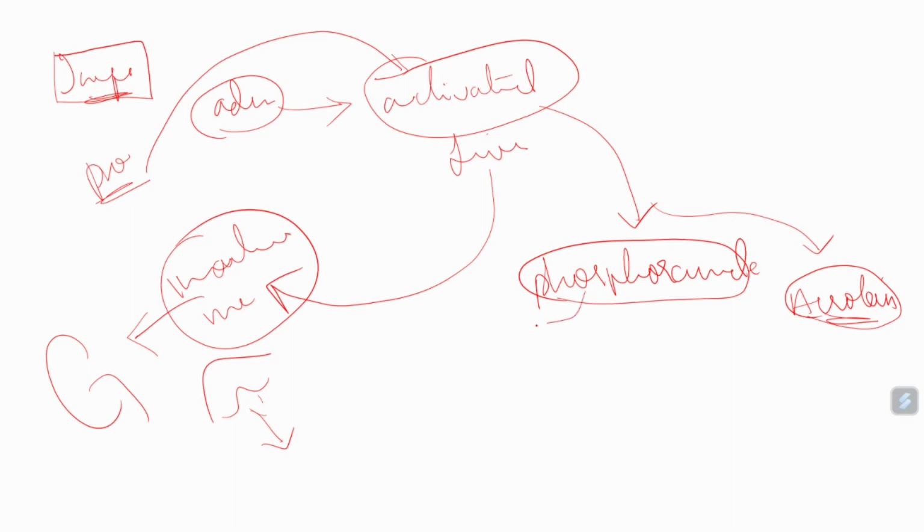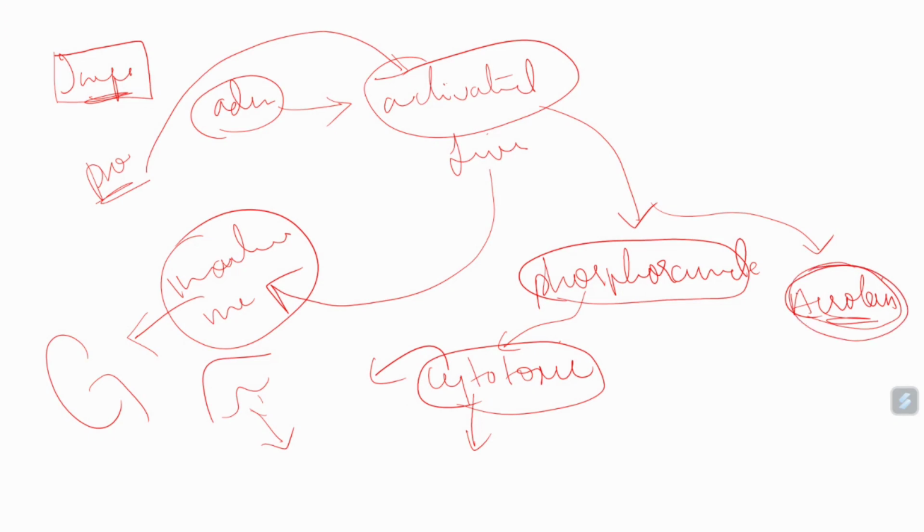This phosphoramide is having anti-neoplastic, cytotoxic property, and this cytotoxic property is nothing but it will go and alkylate with the neoplastic cells, and it will kill the neoplastic cells. Okay, so phosphoramide is the active metabolite, the activated form of cyclophosphamide. This will show anti-neoplastic activity, and acrolein is not having any anti-neoplastic activity.